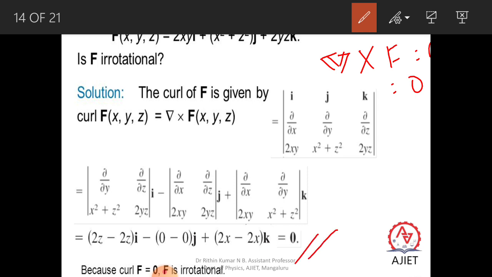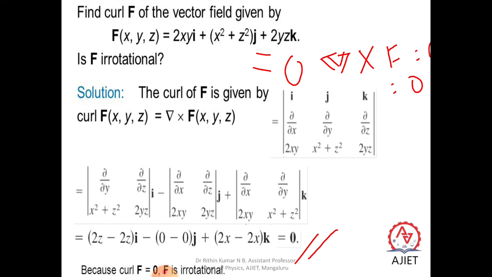So that means we are getting the curl of this vector equal to 0. Whenever the curl of a vector is 0, we can tell that that vector is an irrotational vector. In this way, one can prove that the vector is irrotational. This is a very good problem. You can go through this one.